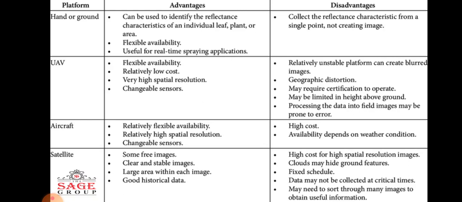Then the third platform is aircraft. This is relatively flexible as compared to others. It has very high spatial resolution. Also, the sensors are changeable. But the biggest disadvantage is the high cost. It also depends upon the weather condition. It may also give many errors due to bad weather conditions, which can be corrected later on.